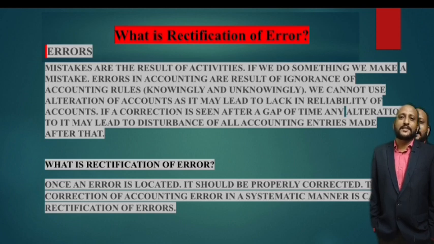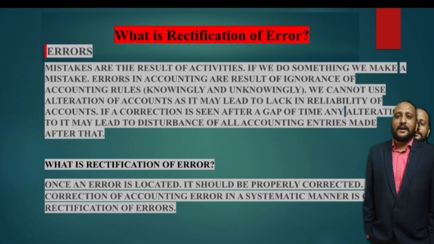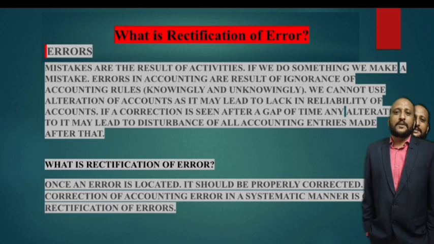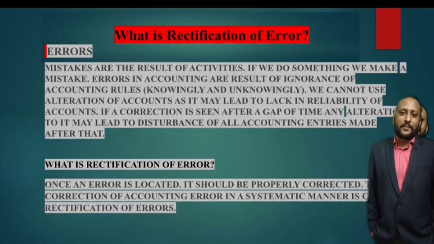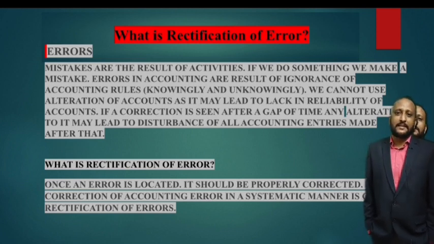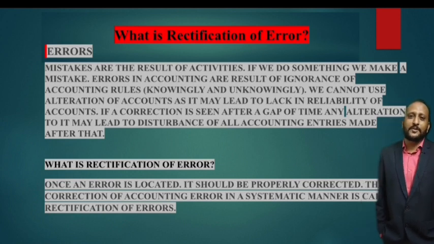So before we go into what is a suspense account, we should know basically what are errors and what do you mean by the rectification of errors. Now, what are errors? Mistakes are the result of activities. When we do activities, as a result, we commit mistakes. And if we do something, we make a mistake.